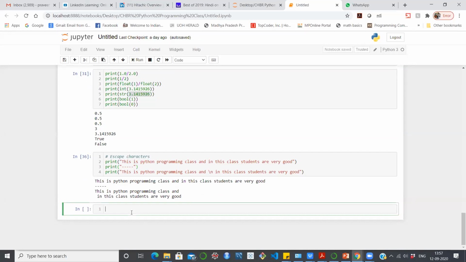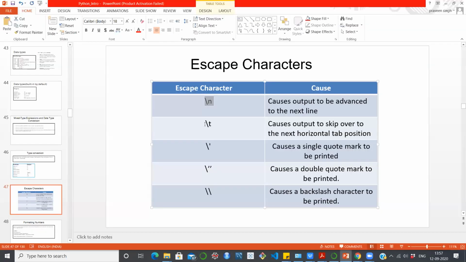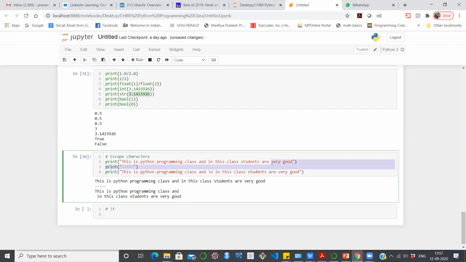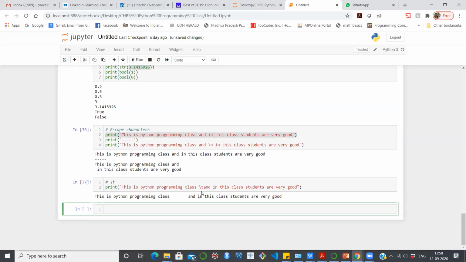Now, in a similar manner, how am I going to use backslash t? I don't know whether you have read about it or not. Let me just use this one, and I'm writing the same line. After this I need some sort of space. So you just need to run it. You see, we have received a lot of space here.